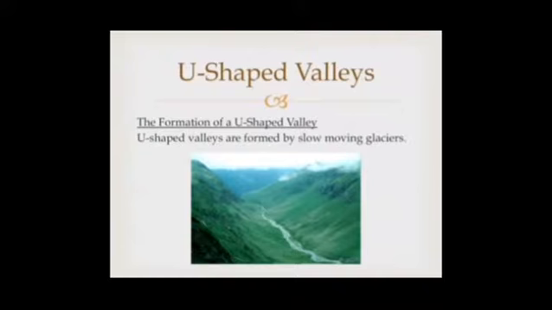The U shaped valley can only be seen after the glacier has melted. It doesn't matter how steep a glacier is or the size of the glacier. They don't tell how big the valley is.